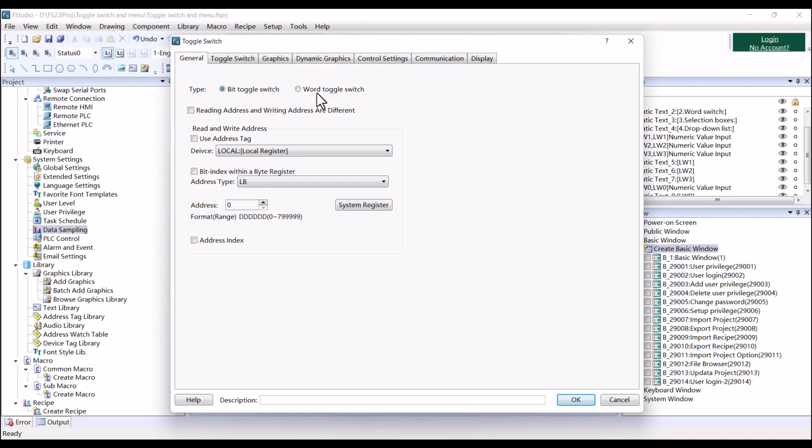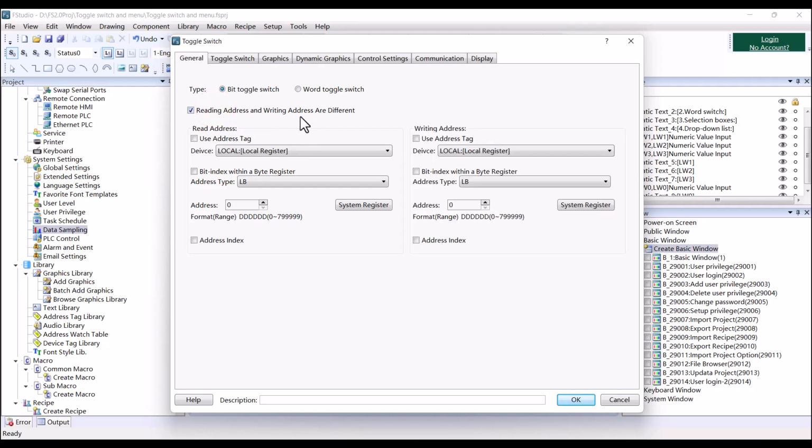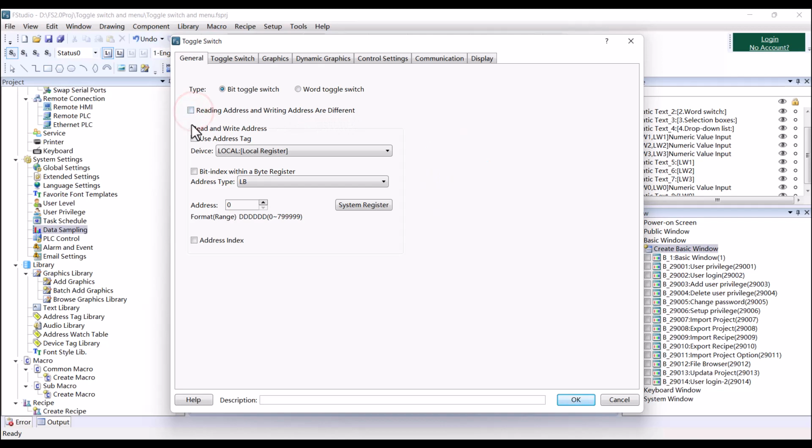The bit switch is used to set the action, switch type and text display of the bit switch, which is used to change the bit status. And you can choose the reading address and writing address to be different, but generally we disable this option and set the address LB0.